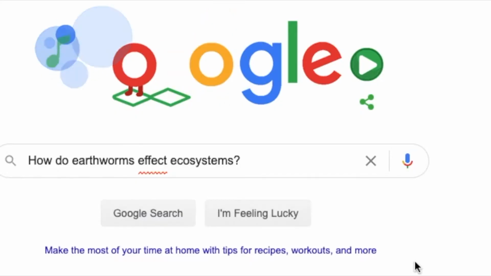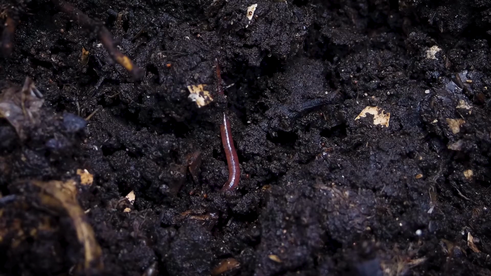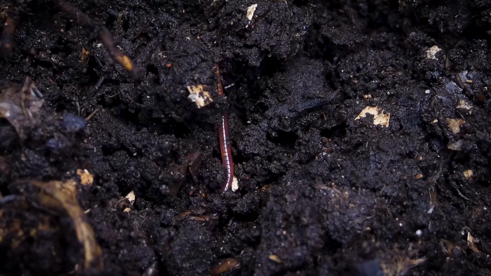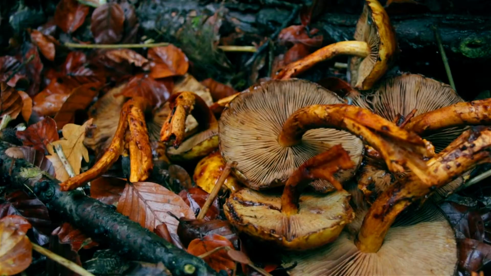Our project started with a simple question. How do earthworms affect ecosystems? Crossing the ocean in the 1600s, earthworms are an invasive species in North America, and we were curious about how they might change our landscapes. Earthworms are important ecosystem engineers and affect things like soil chemistry, decomposition rates, plant health, and plant dispersal.